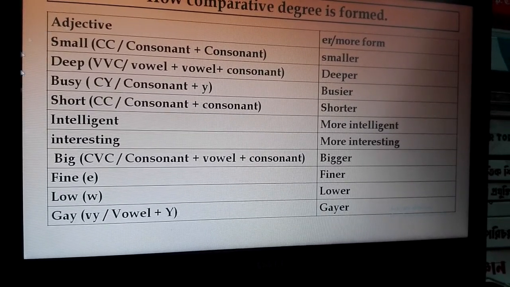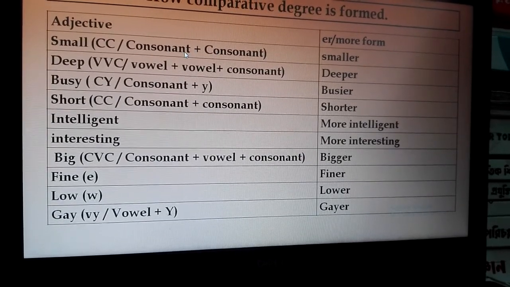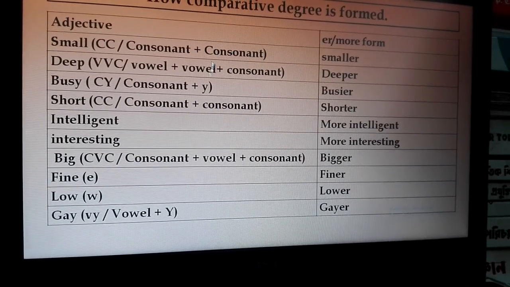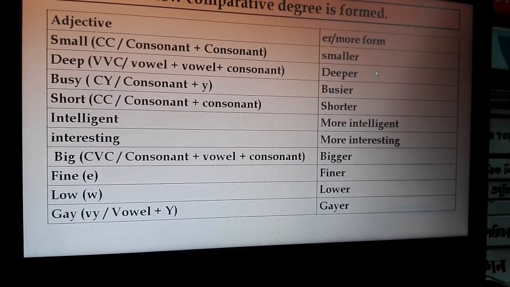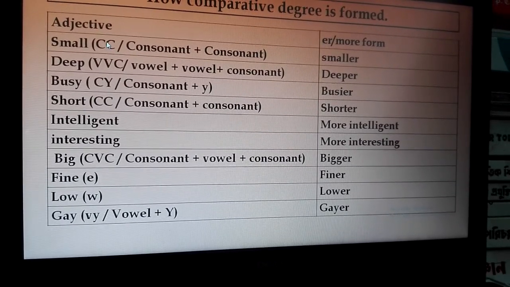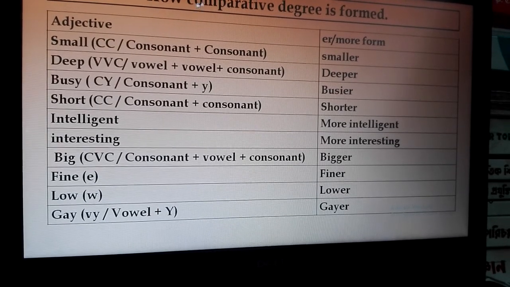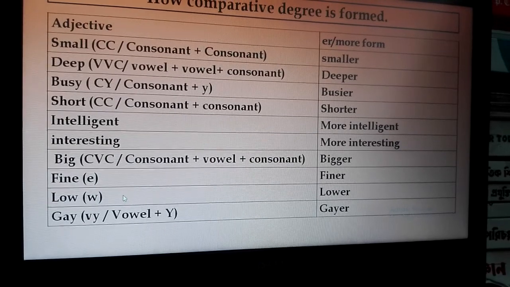In such a way, if any adjective ends with this form, then you use ER to make comparative. You remember CC, VVC and W.